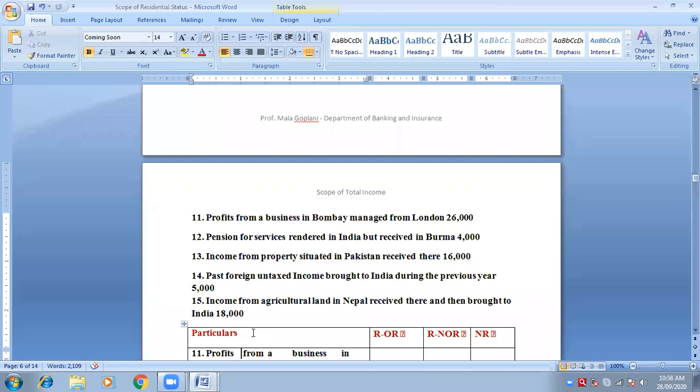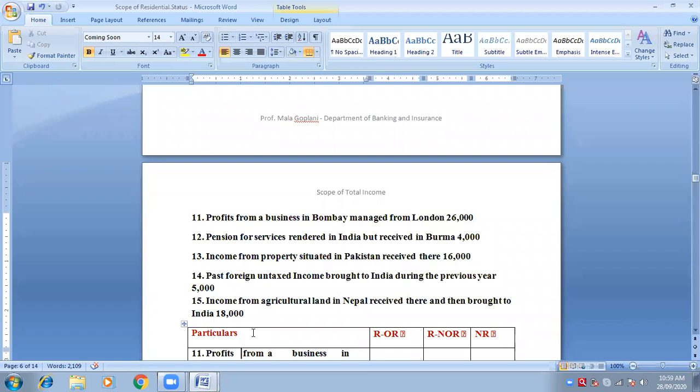No matter where it is managed from, where the amount will be received, we have nothing to do with that. So it is second case, taxable in all categories.